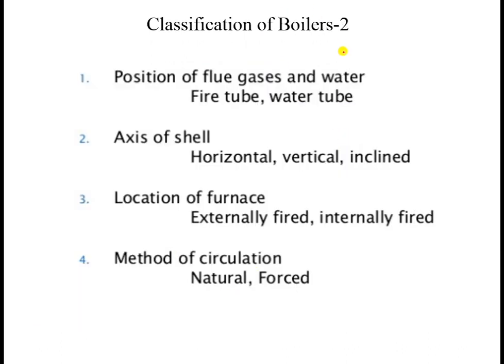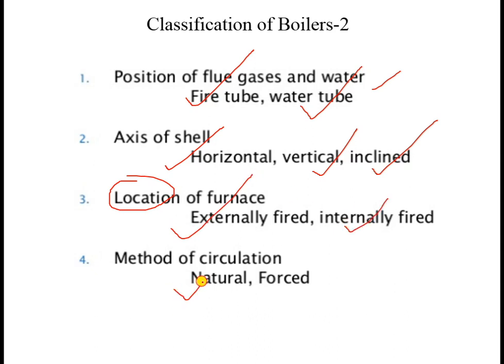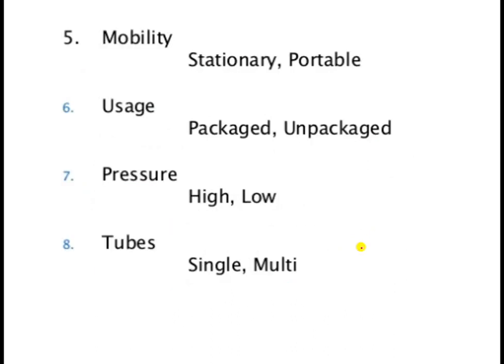Another classification depends upon the position of flue gases, whether it is a fire tube boiler or a water tube boiler. We are going to see that in detail in the next video. Then the axis of the shell, whether it is a horizontal axis boiler, vertical axis boiler, or inclined axis boiler. Depending upon the location of the furnace, as I have already told you, externally fired and internally fired. Method of circulation: natural circulation and forced. I will tell you these two things in detail in my next video.